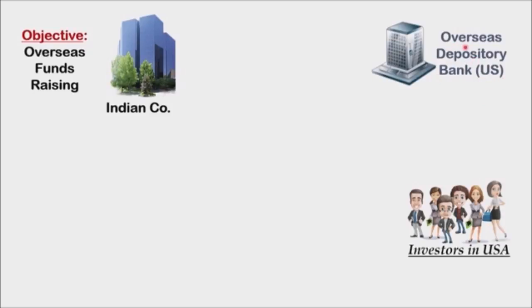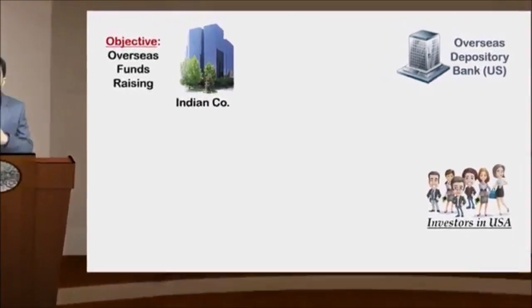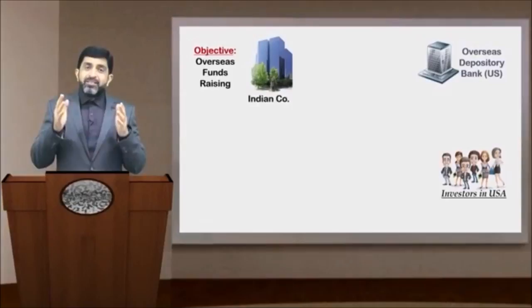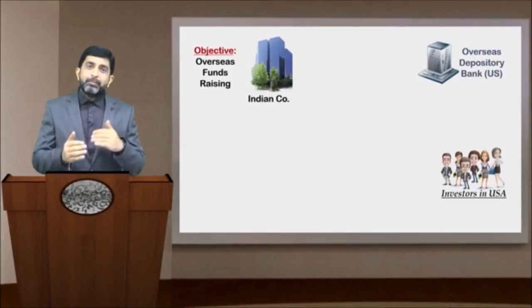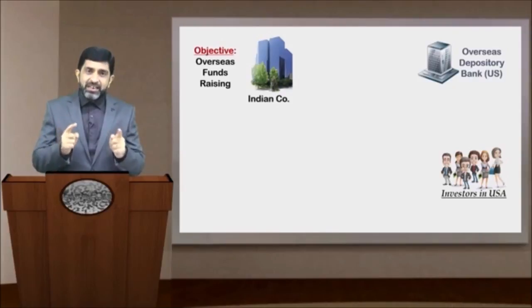The term overseas used over here is from the viewpoint and in the context of this Indian company. Let us understand what role this depository bank is going to play. My friends, this bank is going to play a substantial role because this bank is going to issue ADRs. Now, how will this work?